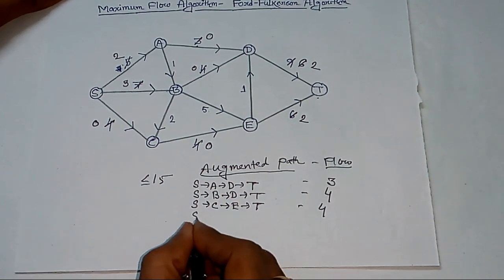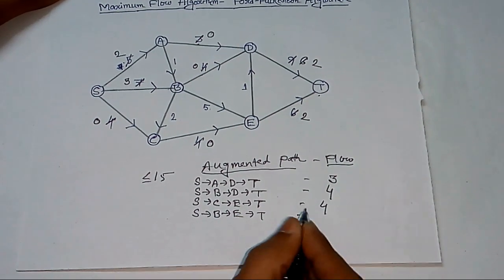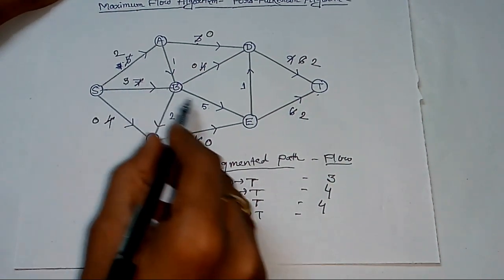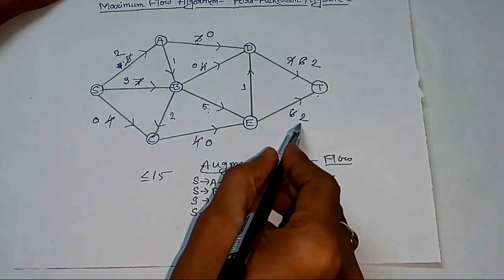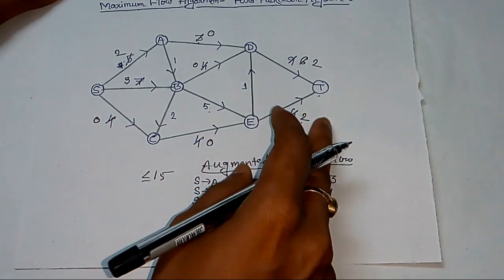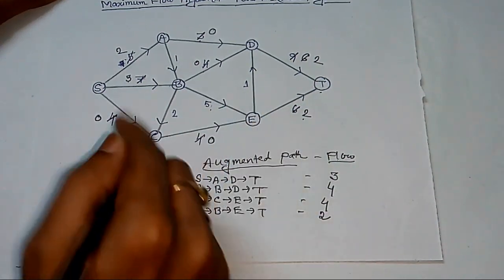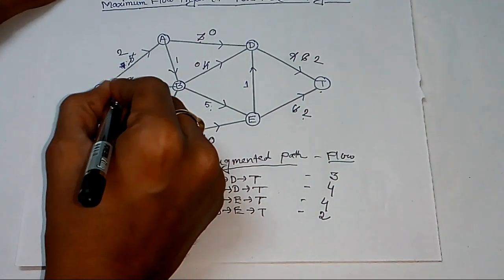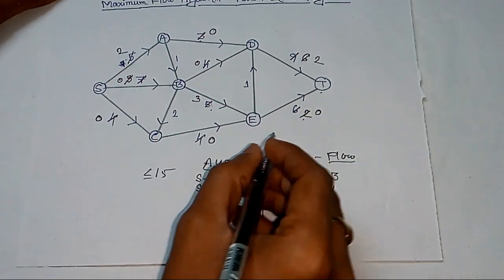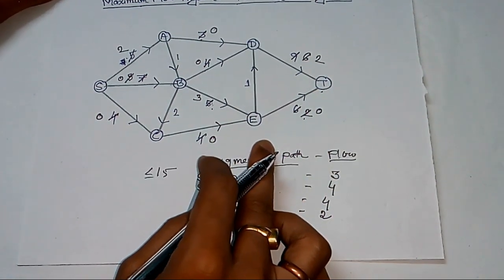So we write the augmented path S to B, from B to E, from E to T. And what should be the flow through this path? Here you see that the capacities are 3, 5 and 2. So the minimum of this is 2. So this 2 will be the flow through this path. If we send 2 units of petroleum from S to T via this path, then the residual capacities of the arcs will be 0 now. It is 3 now, and it is 0. So the capacity of this arc is exhausted. So we can't send any petroleum through this path.